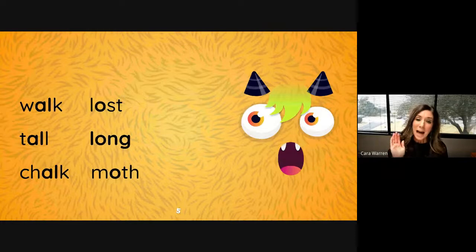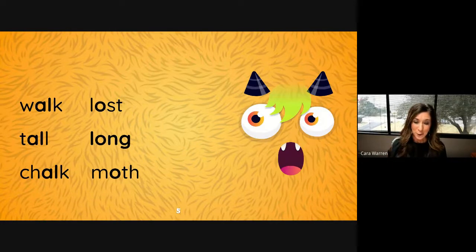Let's look at some other spelling patterns, though, that also say aw. Take a look at my words here. Walk, lost. Did you hear the aw sound? A-L is making the aw sound in the word walk, and O is making the aw sound in the word lost.